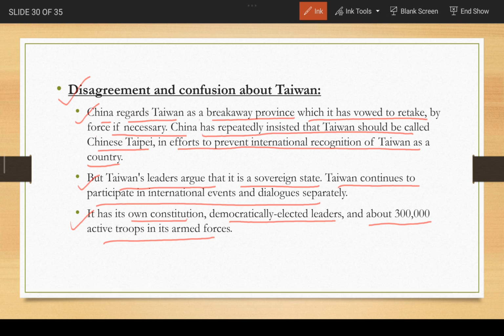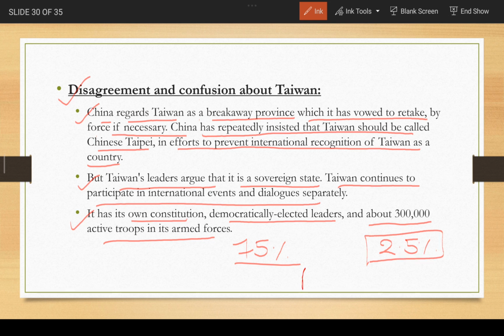So this is something which is there. And also the people of Taiwan: there is data that around 75% of Taiwan's people consider themselves Taiwanese, and only about 2.5% consider themselves Chinese.